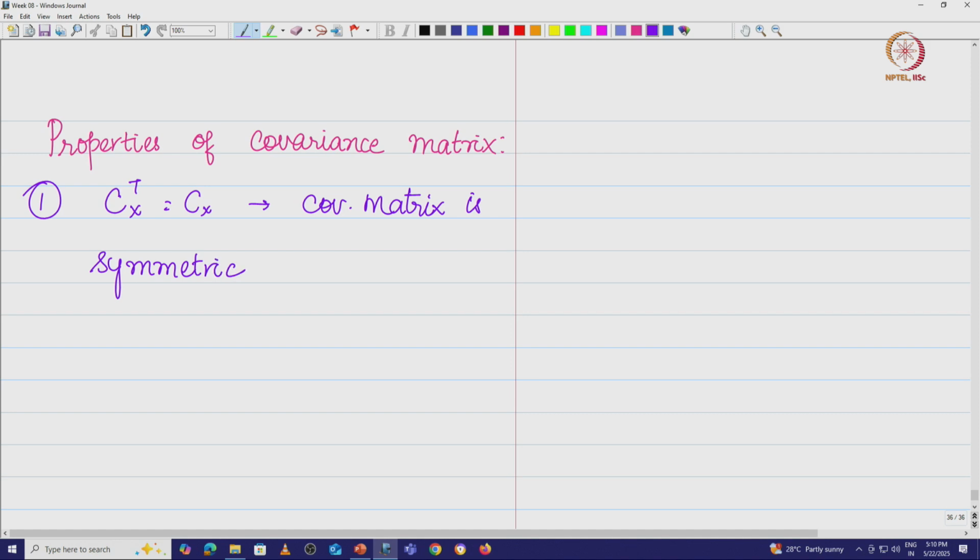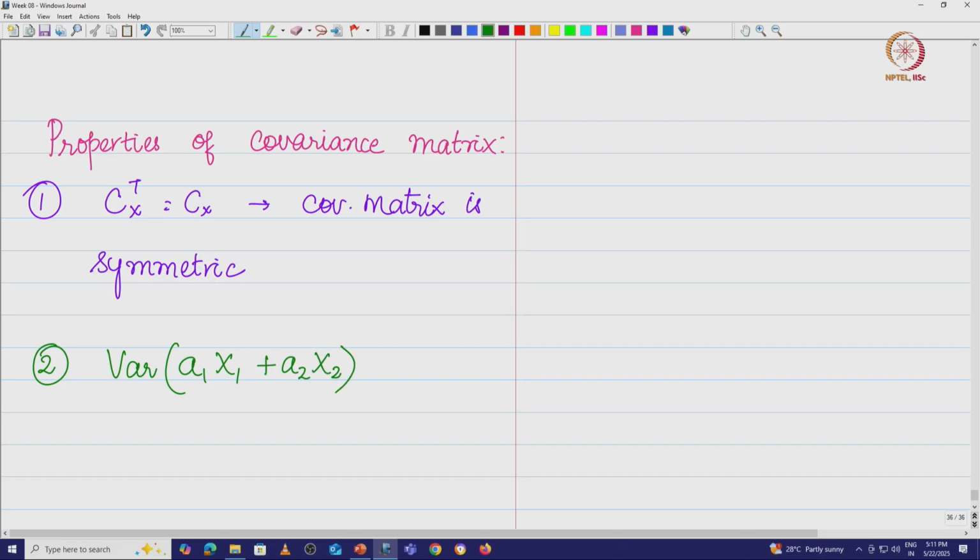Now let us take a very interesting idea here. Let us look at the variance of, let us say, a1 x1 plus a2 x2.